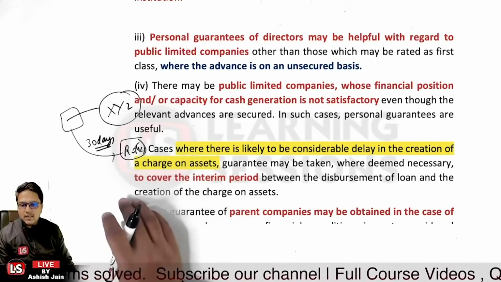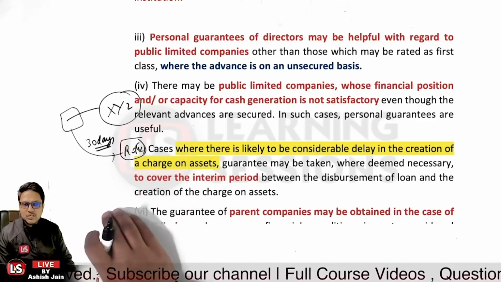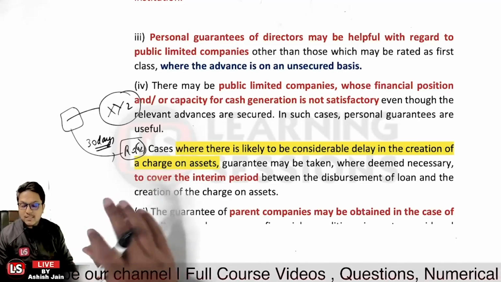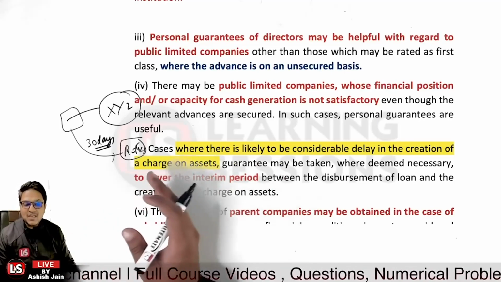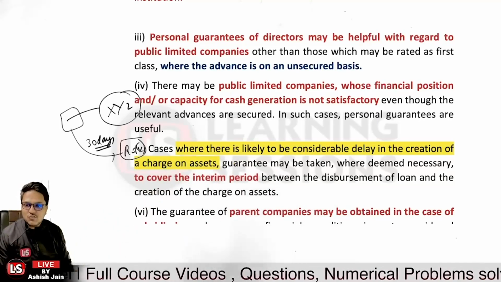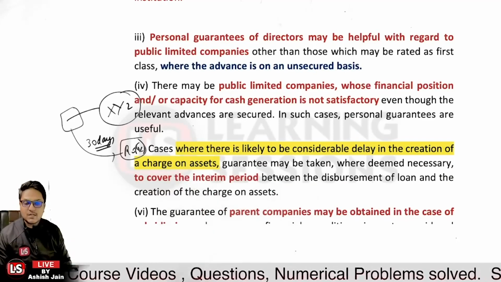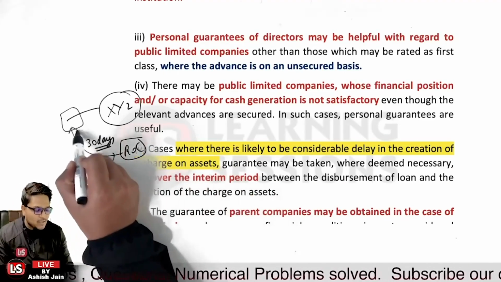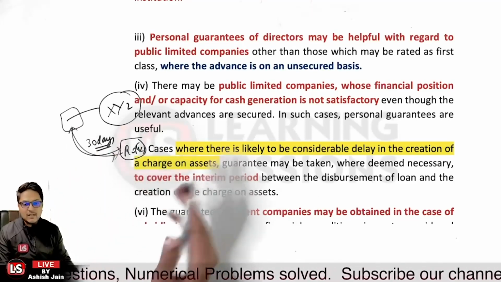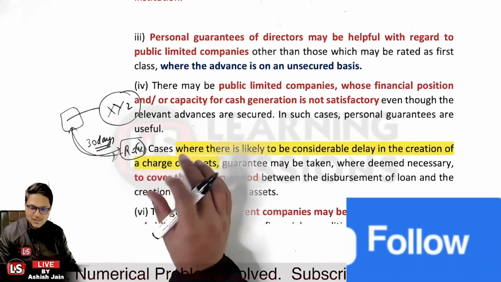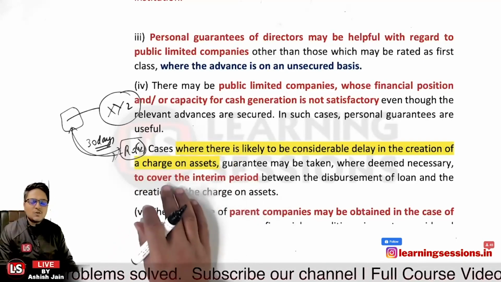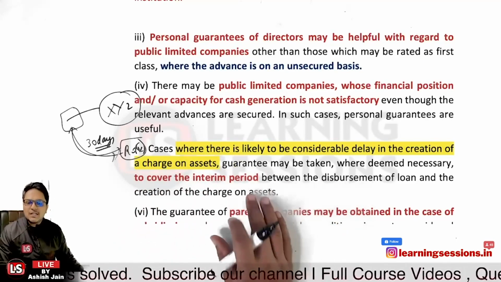So to cover this interim period, when the charge is not yet registered with the ROC, you can ask for the personal guarantee of the directors.